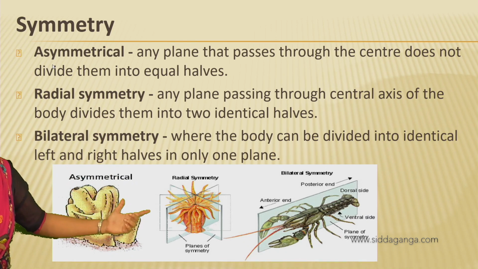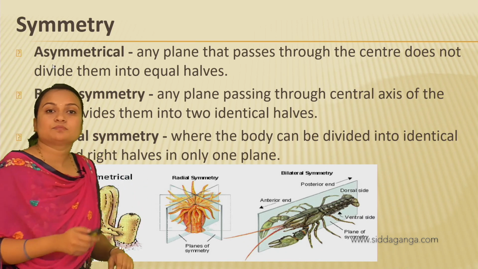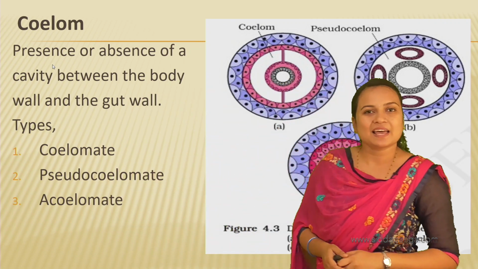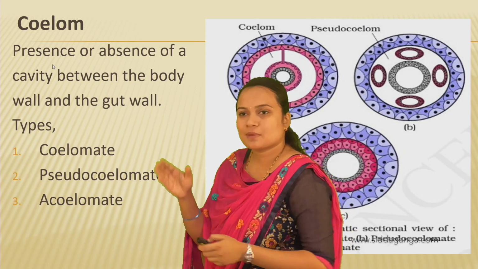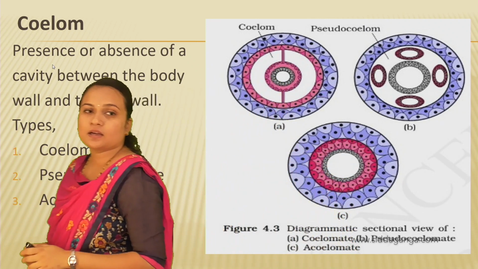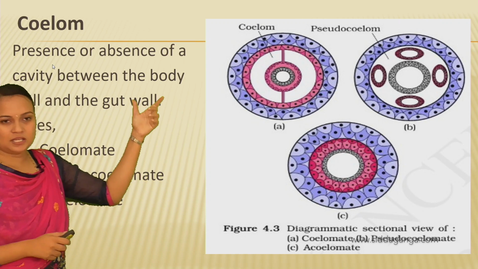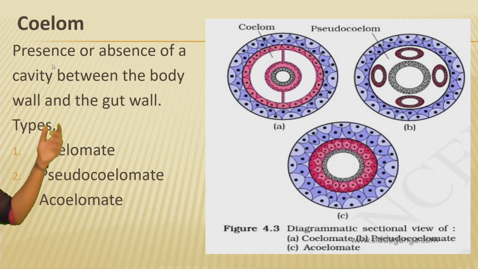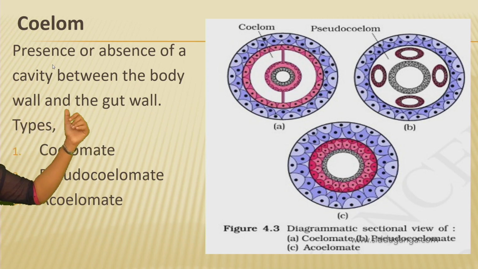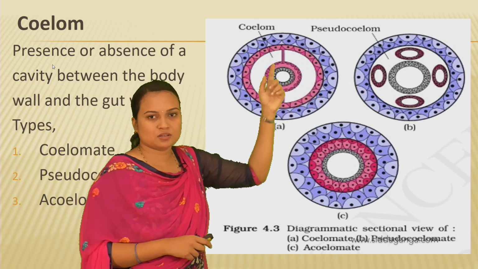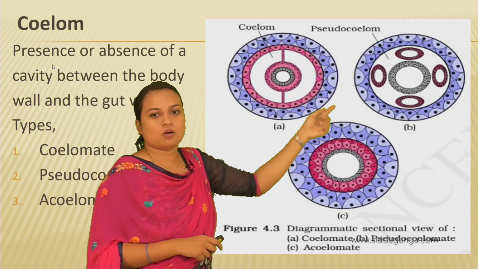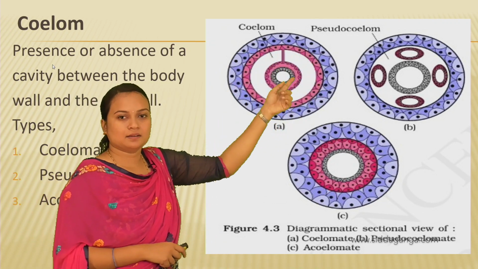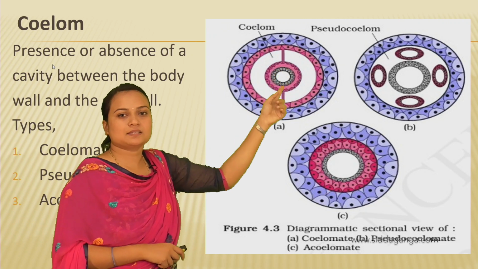So this was about the symmetry. Next, moving on to the coelom. This is very important for classification, whether the organism has a coelom or not. So what is coelom? Coelom is the presence or absence of a cavity between the body wall and the gut wall. In this image, the purple color represents the body wall, and the grey color is the gut wall.